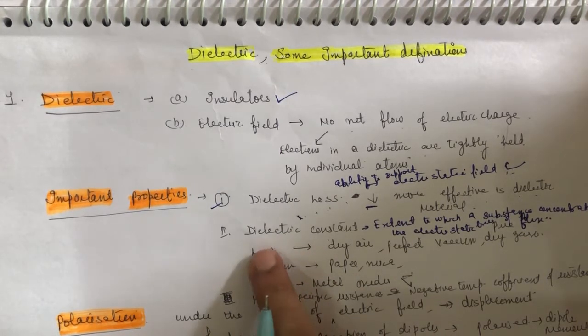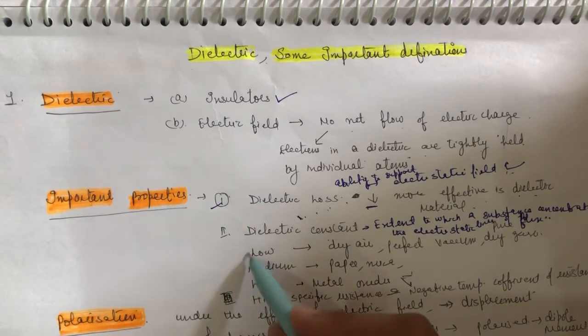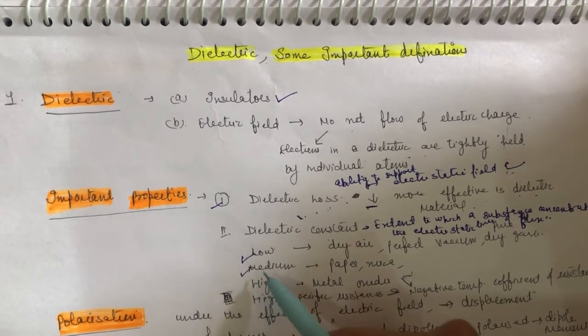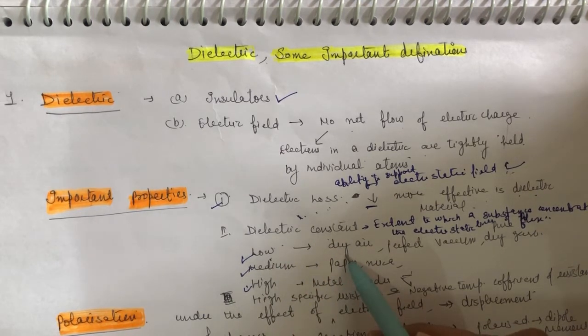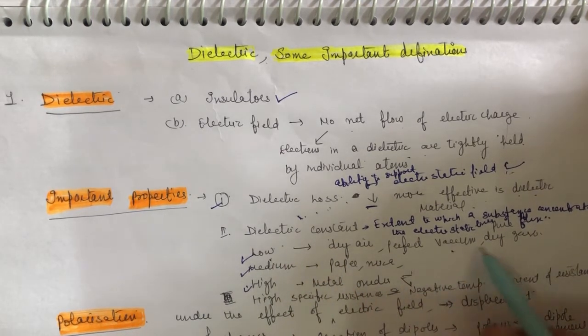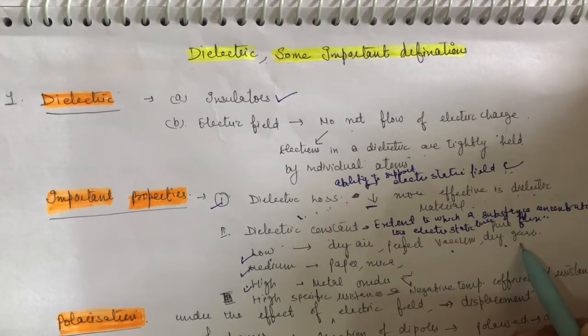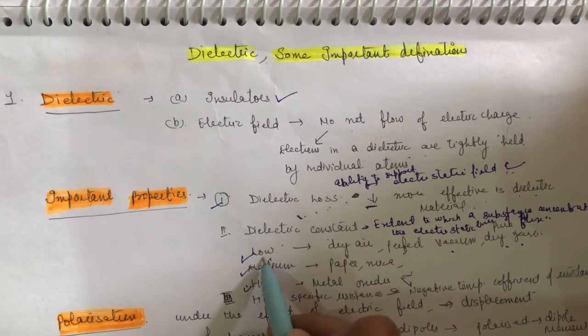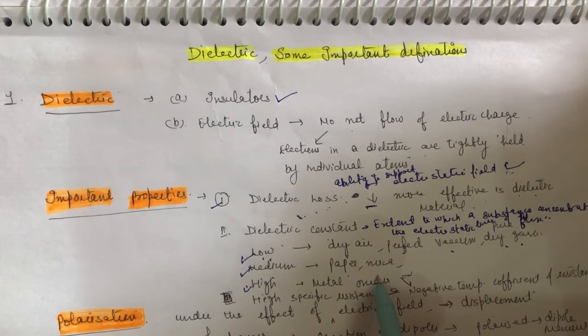The dielectric constant of some materials is low, some medium, and some high. Low, for example, for dry air, perfect vacuum, and dry gases like helium and nitrogen. Medium for paper, mica, and distilled water.